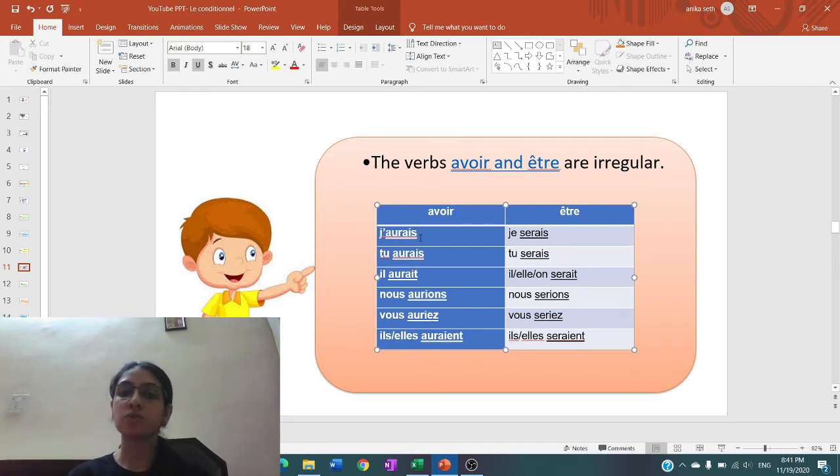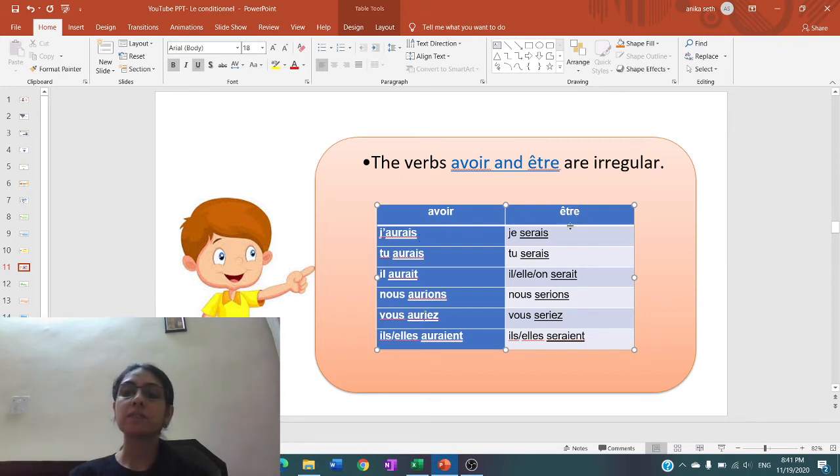Then tu aurais, AUR stem of the verb plus AIS as the ending. Il aurait, AUR plus AIT. Nous aurions, AUR plus IONS. Vous auriez, IEZ. Elles auraient, AIENT. So AUR is the stem of the verb avoir, and we go on adding the endings.